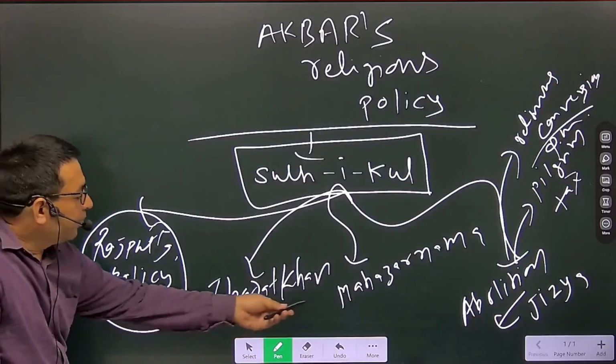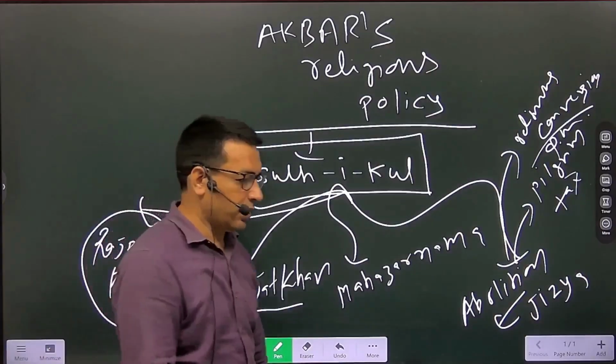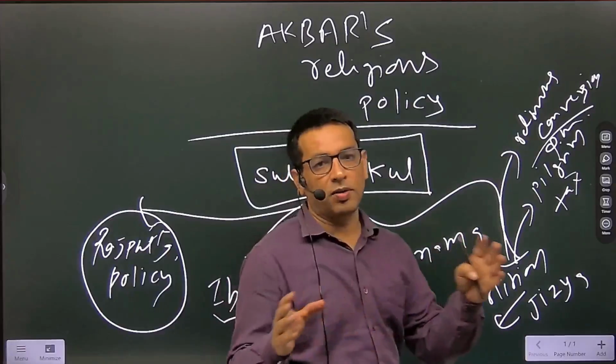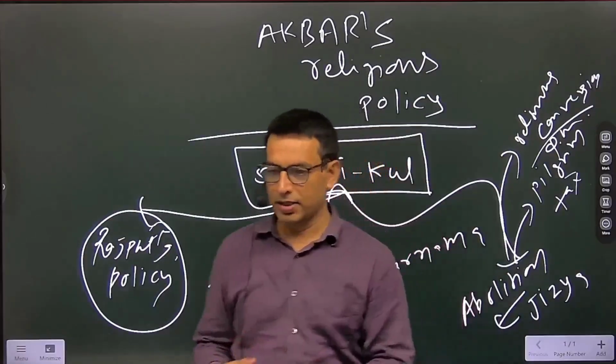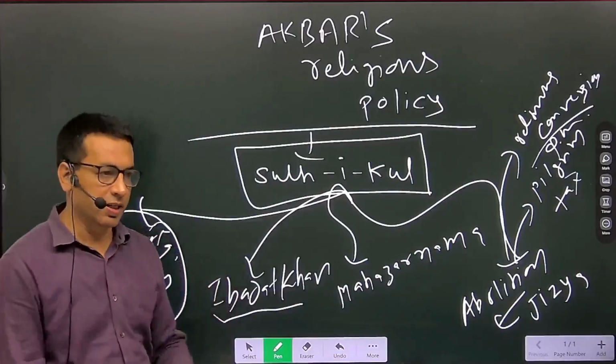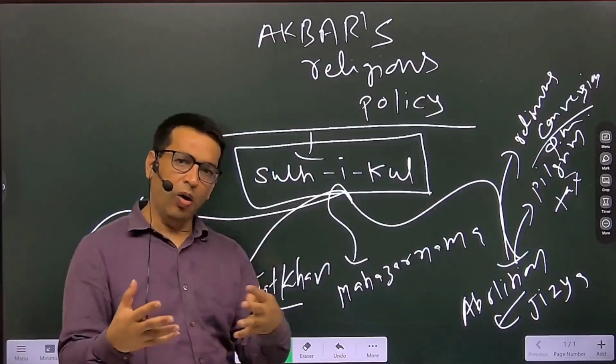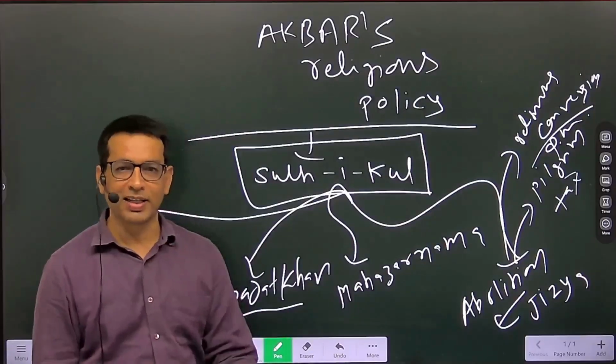Then he established the Ibadat Khana. Through the Ibadat Khana, he was basically trying to get the gist of all the religions: Jainism, Hinduism, Islam, even Christianity. Akbar had the belief that all religions have similar internal aspects.